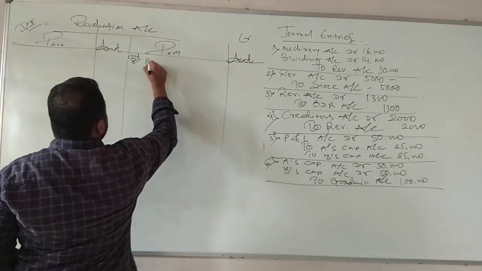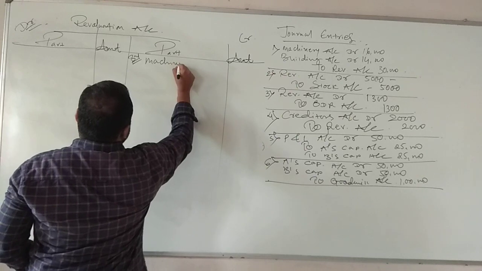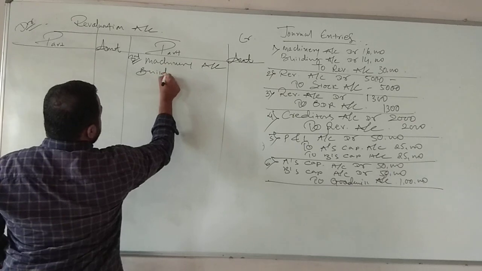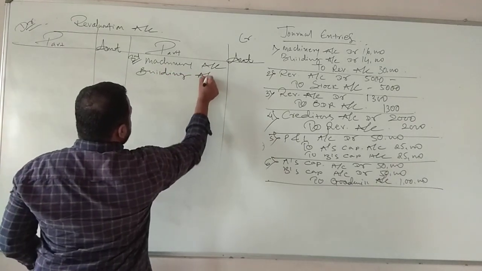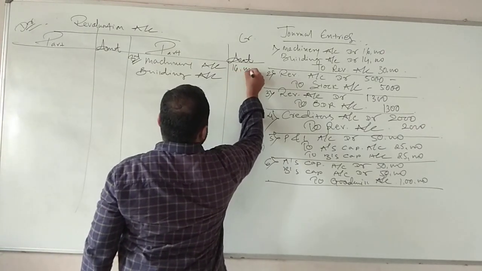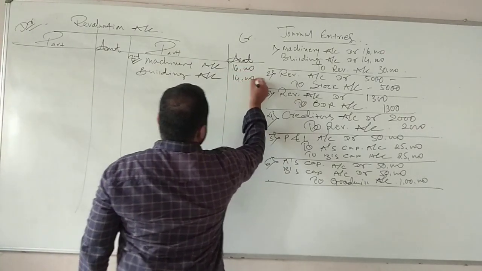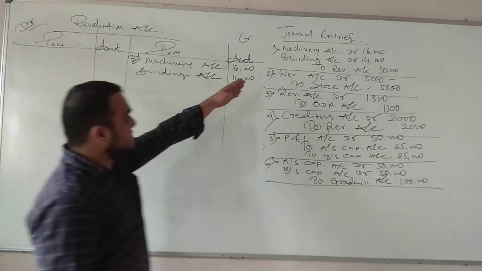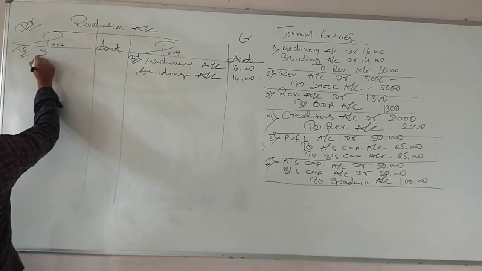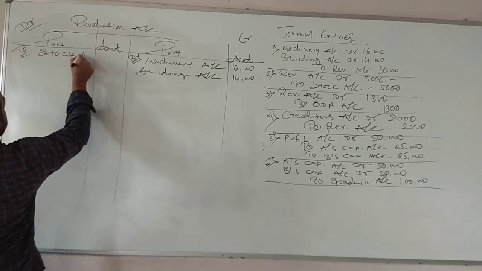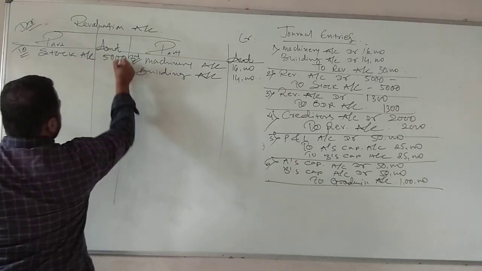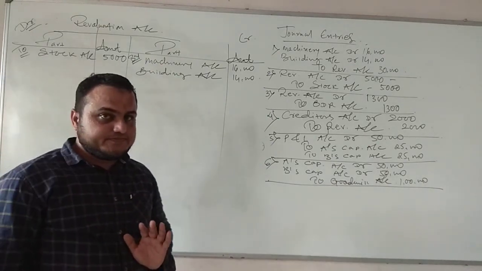Opposite means machinery account and building account. Now 16 and 14,000. That's it. Second entry, revaluation debit to stock. So on the debit side I will write down 'to' and I will write down stock account. The amount will be 5,000. Very simple, very easy. Okay.